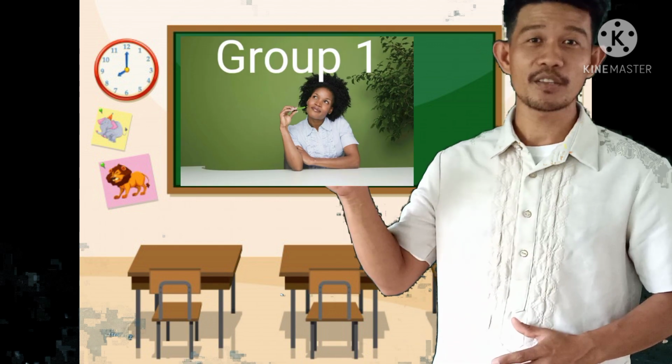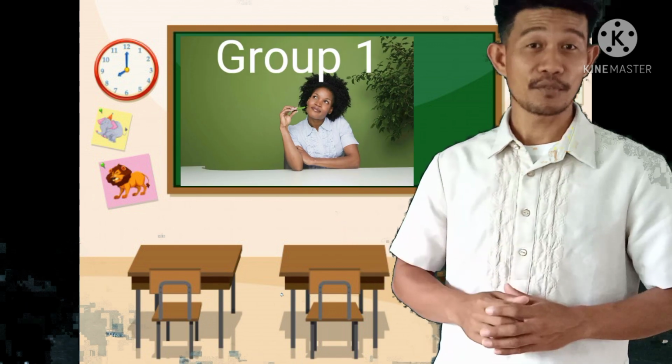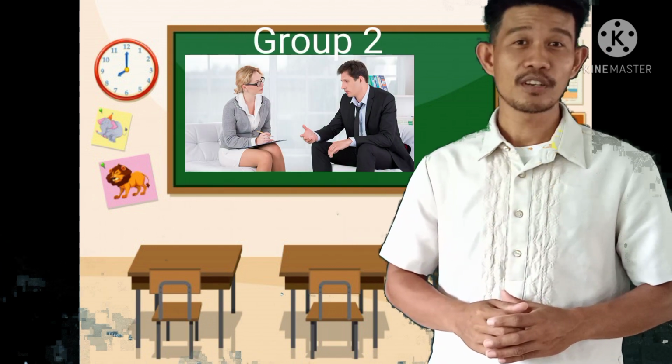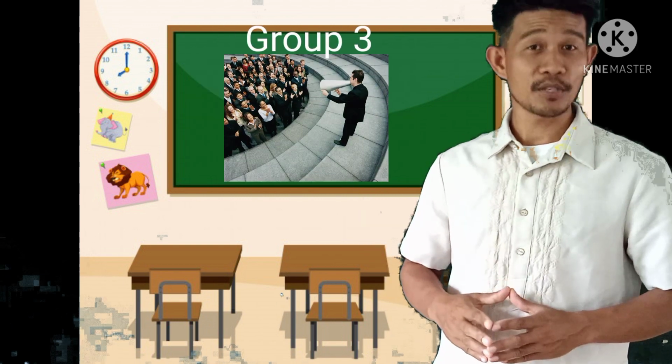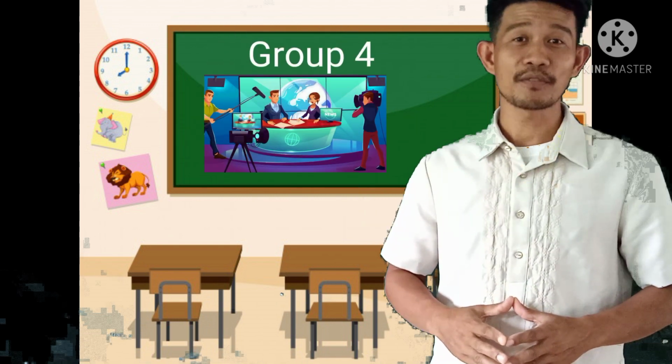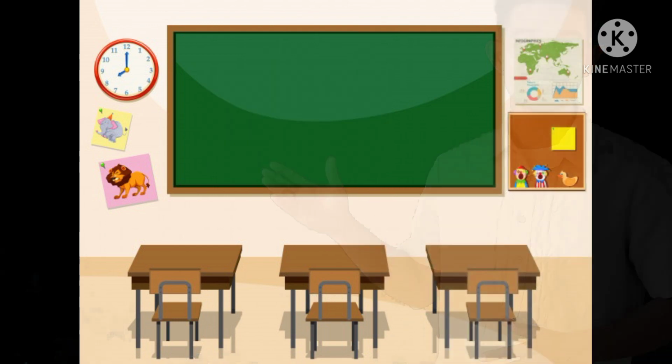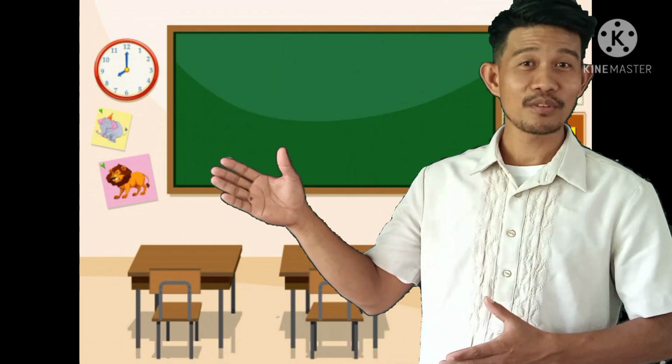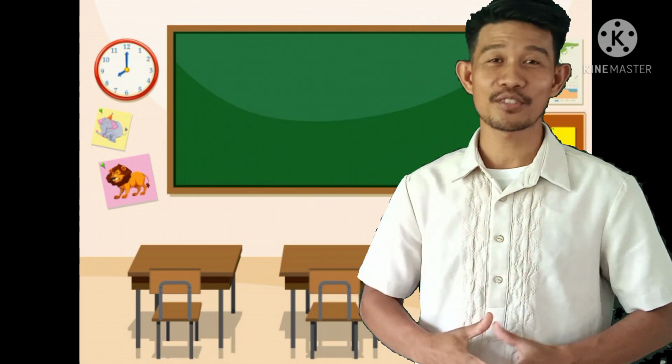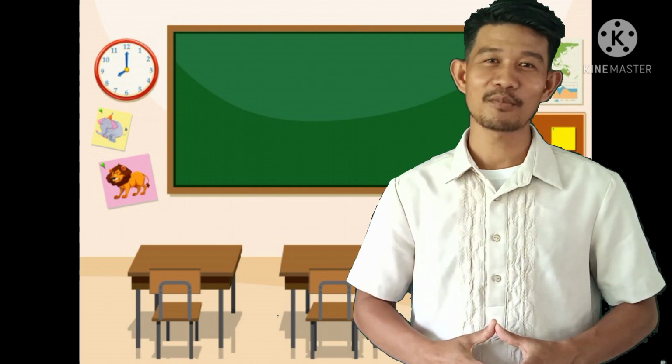For group number 1, you are assigned to picture number 1. For group number 2, to picture number 2. For group number 3, to picture number 3. And group number 4, to picture number 4. So I have already given you 3 minutes to observe the pictures on screen. Get ready now for some questions.